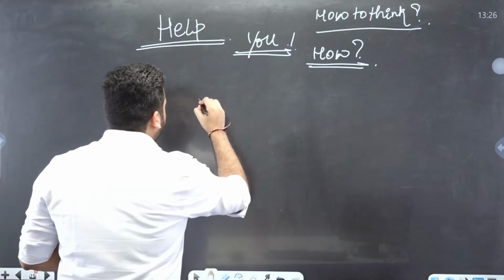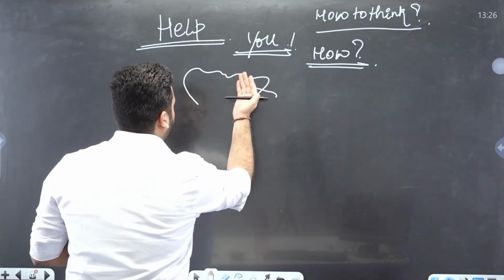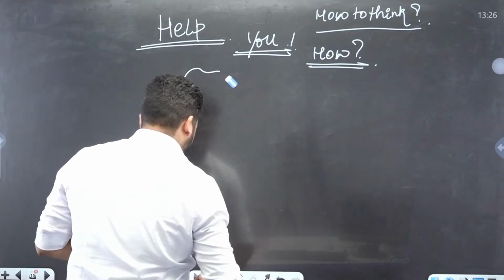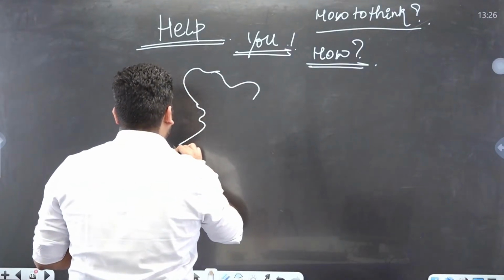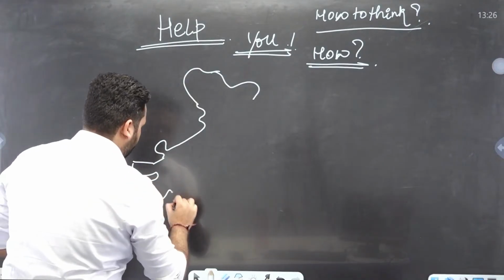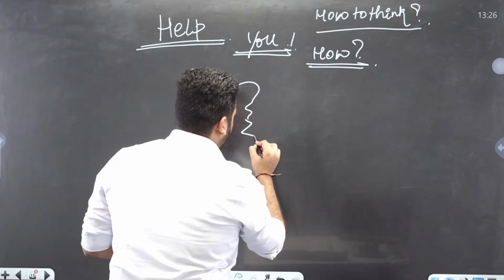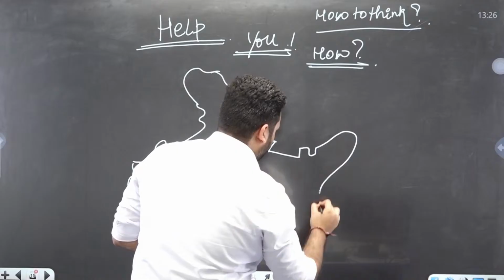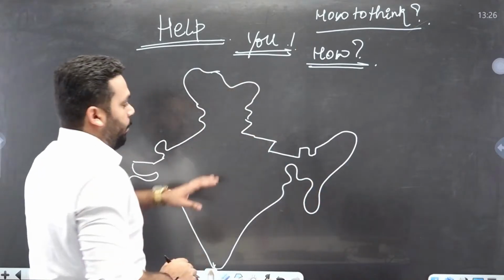When I make a map of India, let's take an example.